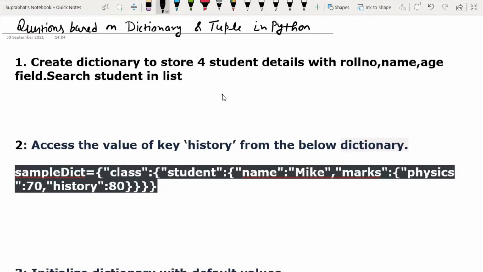You have to create a dictionary to store 4 student details with roll number, name, age fields. Any idea how we will make this Python script? Please give a reply.